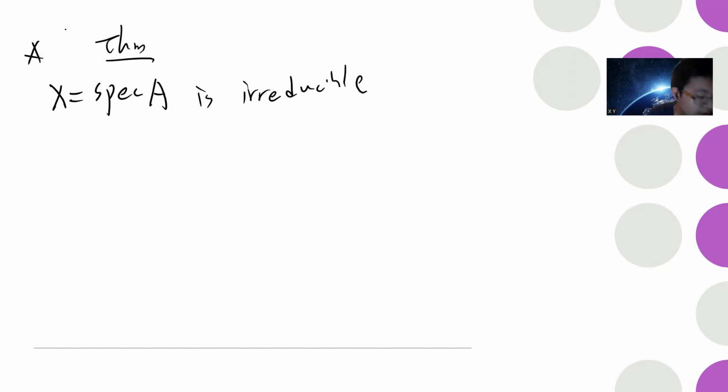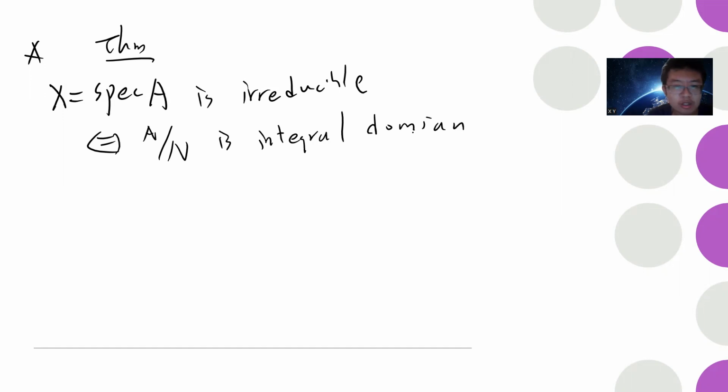irreducibility. So I want to say that X = Spec A is irreducible, this is the theorem, if and only if A quotient n is an integral domain.